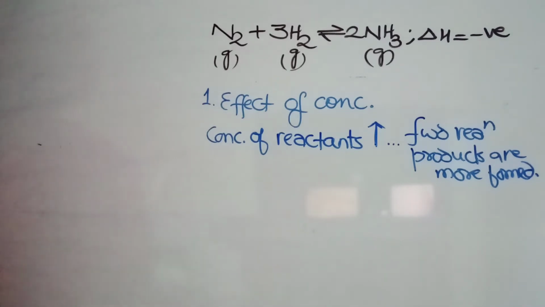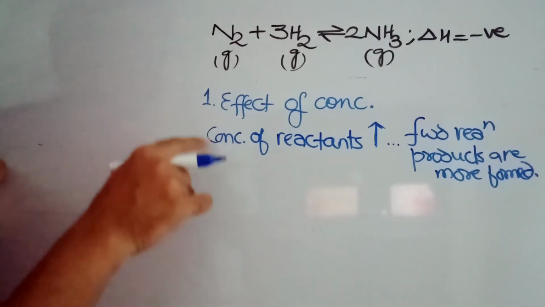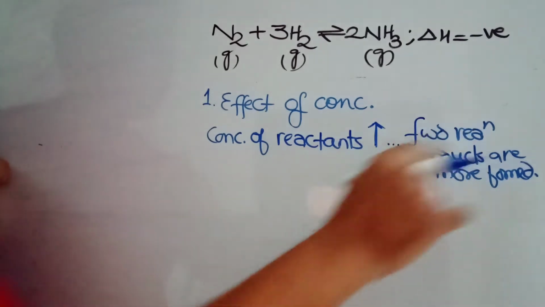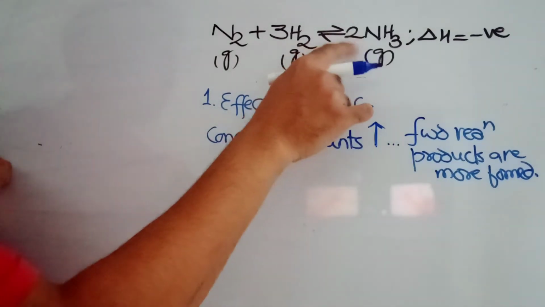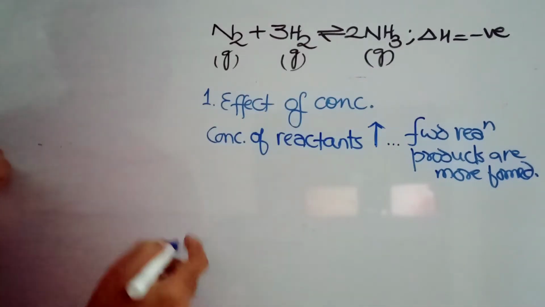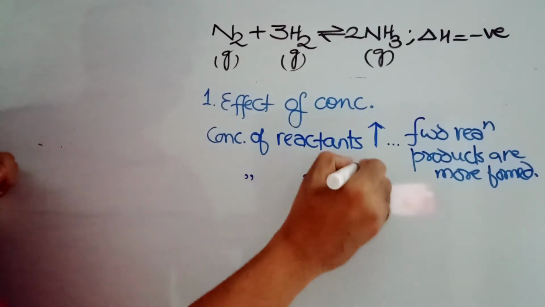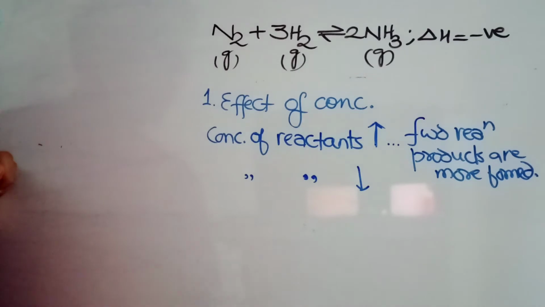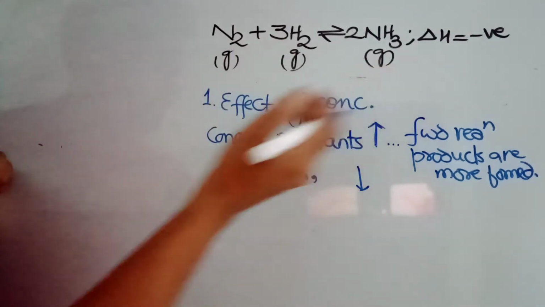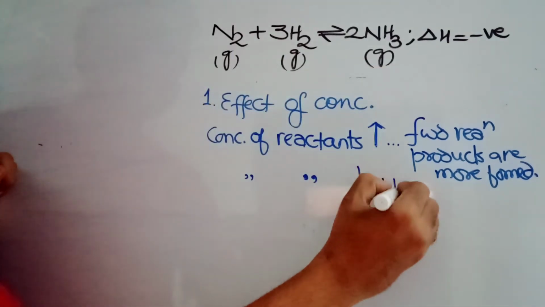Whenever you increase the concentration of the reactant, the forward reaction takes place, which means more products are formed. Now you can say the next line easily. If the concentration of the reactant is decreased, then definitely the reaction will take place in the backward direction.